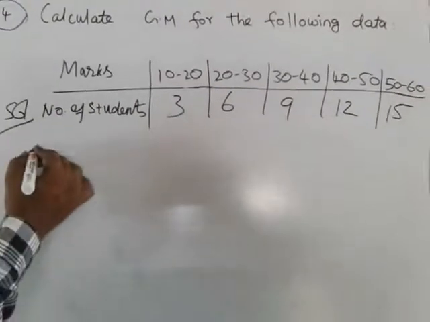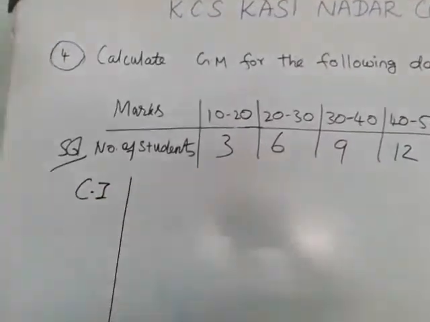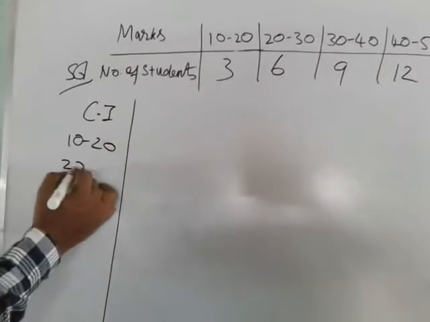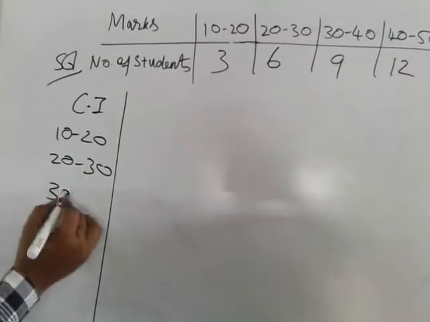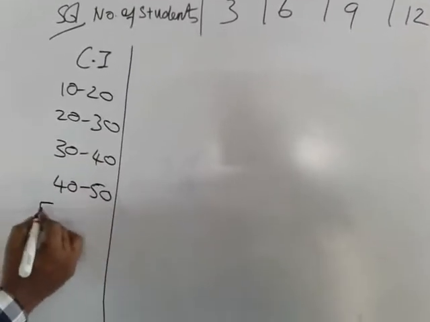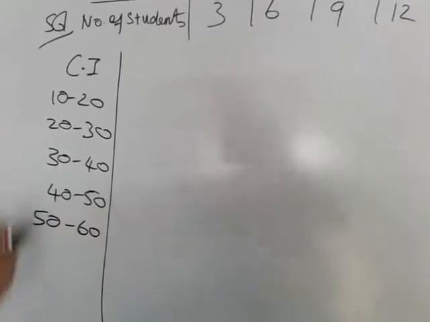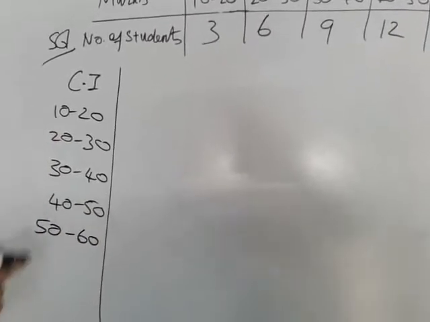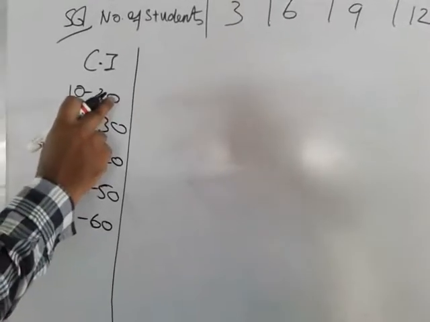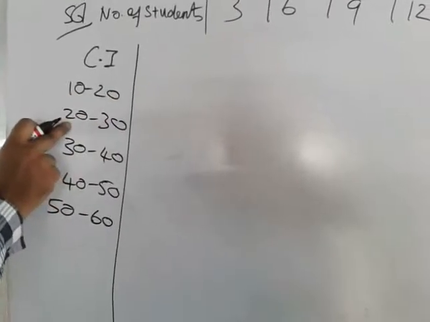Now let's see the problem. Class interval they have given: 10 to 20, 20 to 30, 30 to 40, 40 to 50, the last one 50 to 60. This is a class interval. It is an exclusive class interval. That means lower is 10, upper 20, and this same value comes again as the lower of the next, 20.